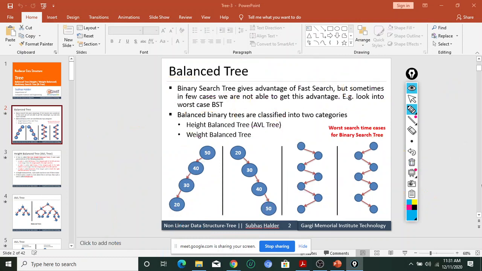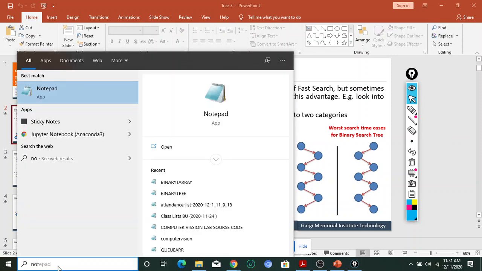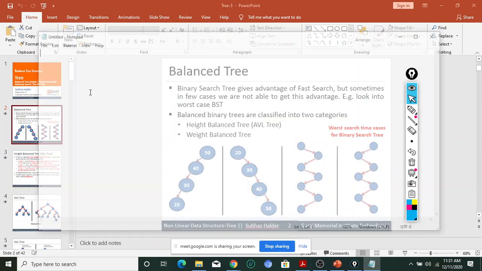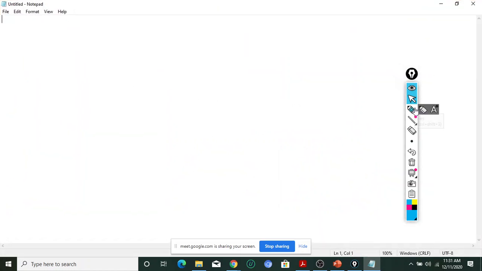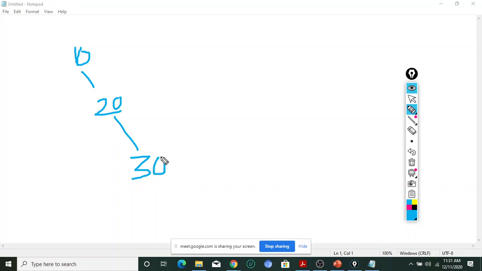I am removing this one. Let me make a simple page, a notepad, so that you can get a clear idea. For example, if I write 10, this is 20, and this is 30. What is the balance factor of this particular node? Not the height, the balance factor.